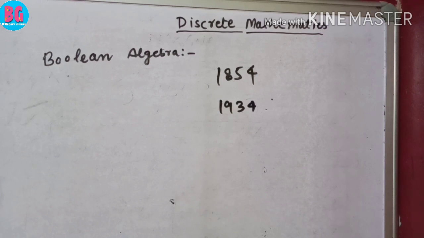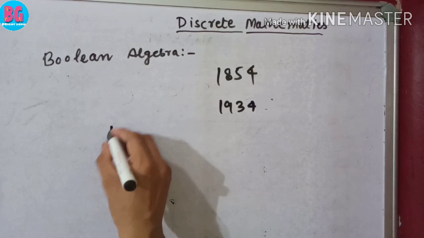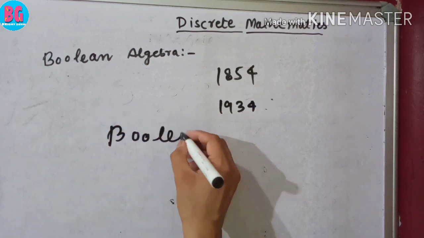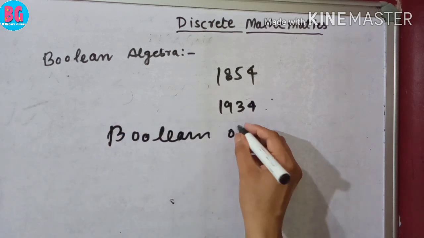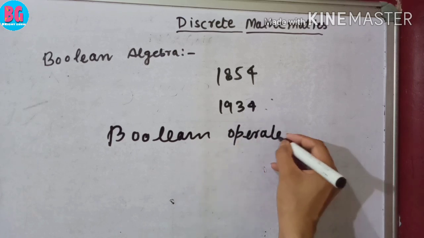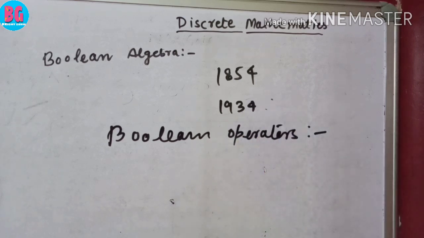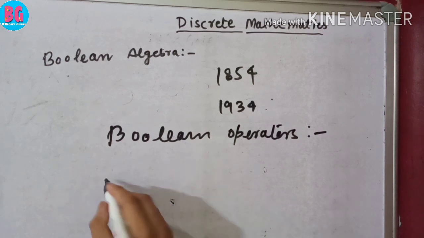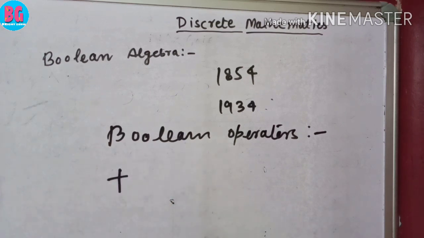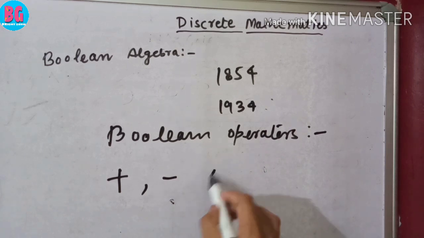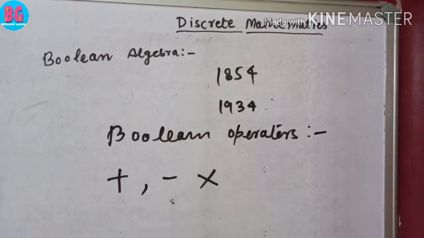So there are Boolean operators. Just as in ordinary algebra we can use addition, subtraction, and multiplication, similarly in Boolean algebra there are three basic operations.